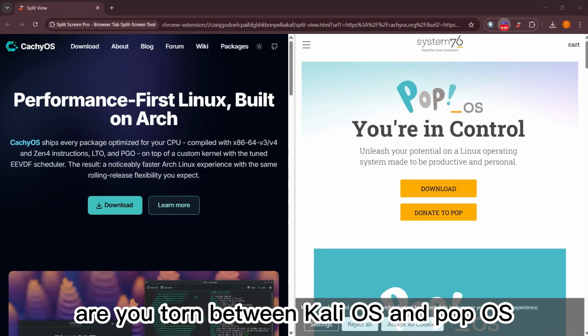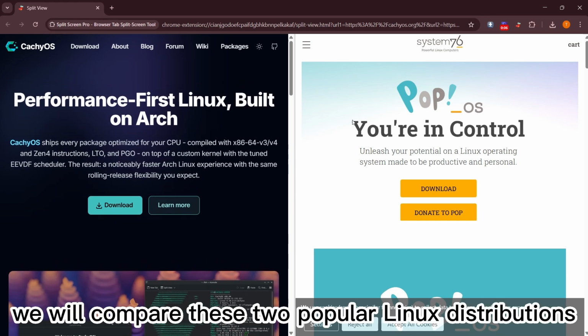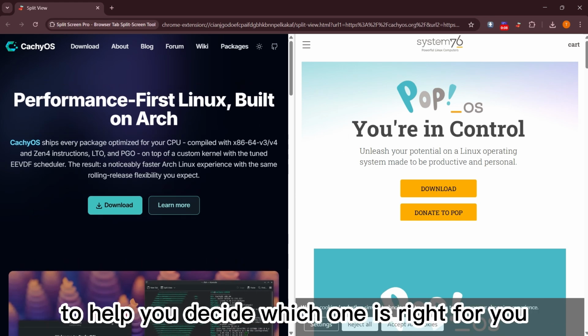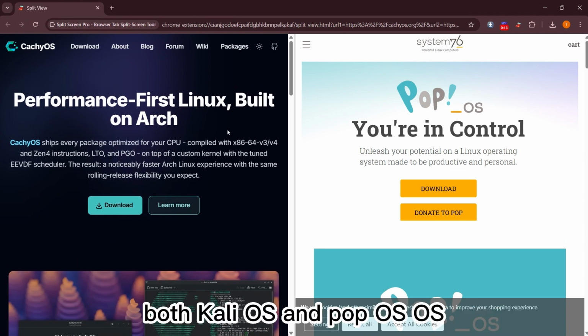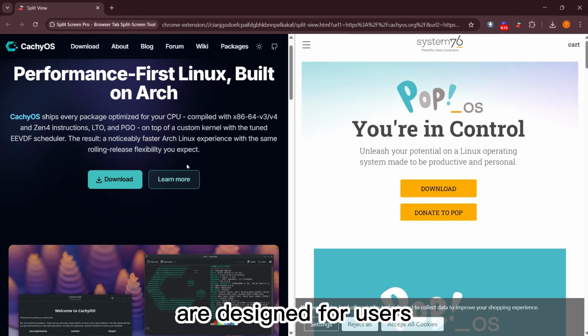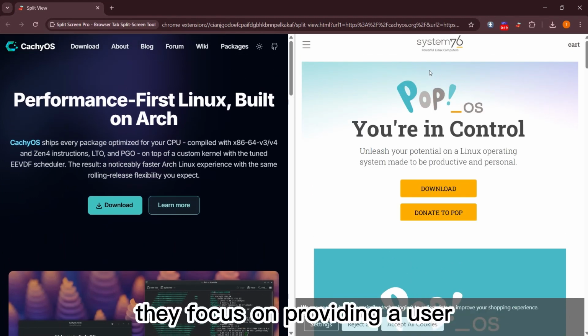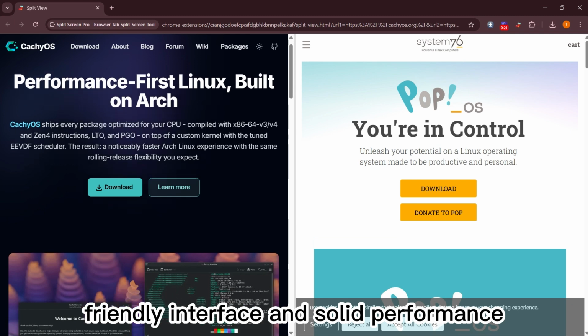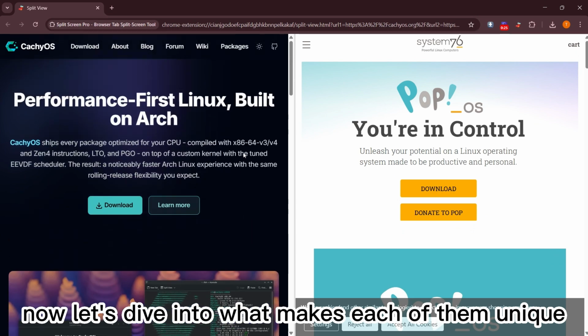Are you torn between CachyOS and Pop OS? You are not alone. Today, we will compare these two popular Linux distributions to help you decide which one is right for you. Both CachyOS and Pop OS are designed for users who want a smooth and efficient experience. They focus on providing a user friendly interface and solid performance. Now, let's dive into what makes each of them unique.